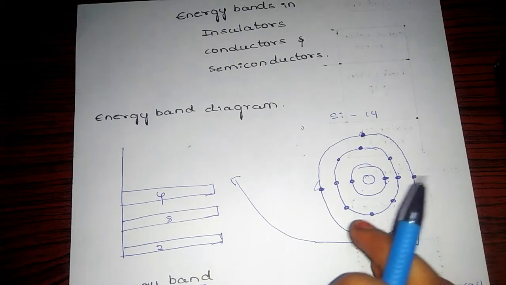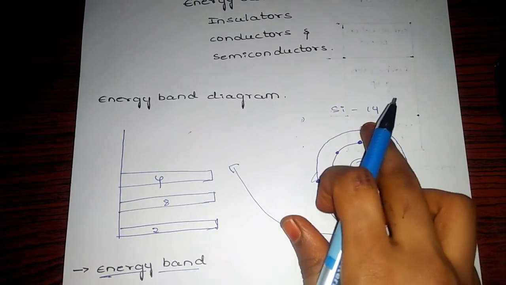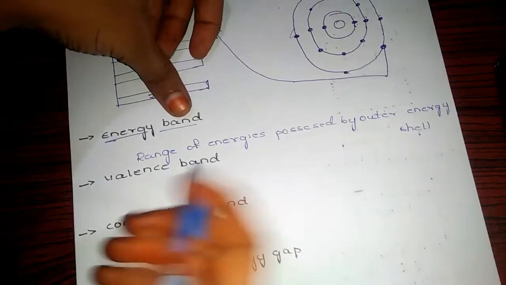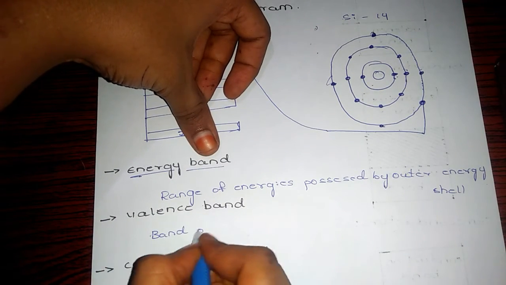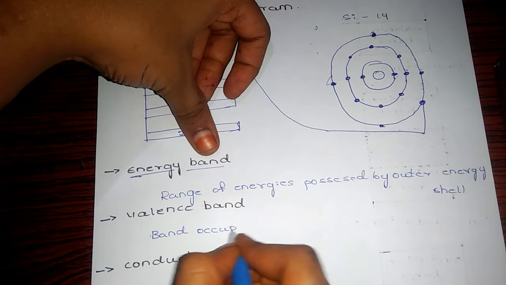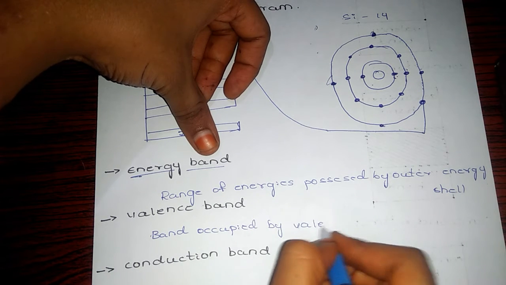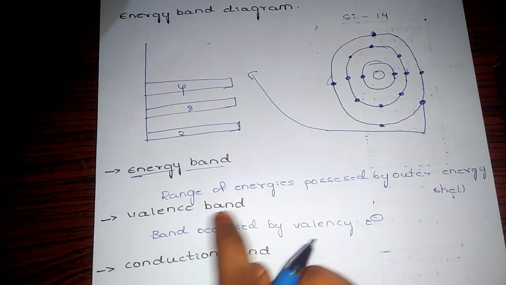So the band occupied by the valency electrons is nothing but the valence band.